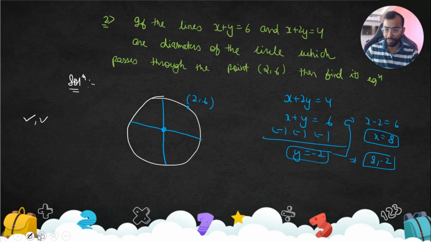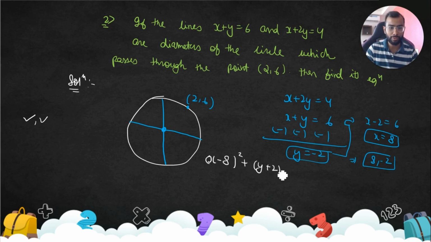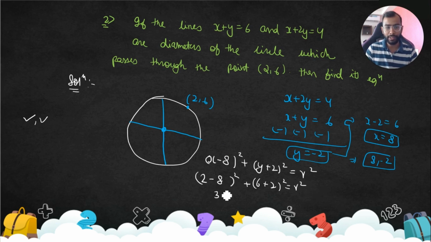Center is (8, -2), and the general equation is (x - x1)² + (y - y1)² = r². What we require now is r. Since we don't have r, we have the point (2, 6). This point should lie on the circle and satisfy its equation. So let's substitute: (2 - 8)² + (6 + 2)² = r². This is 6 squared, 36, plus 8 squared, 64, so r² is 100, which means r is 10.